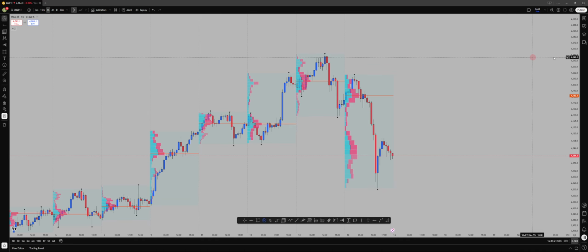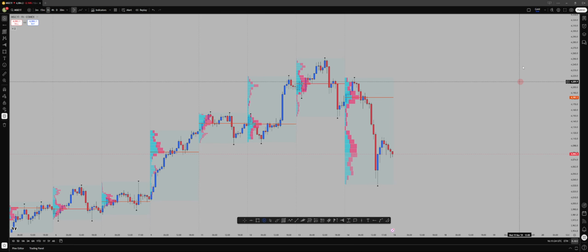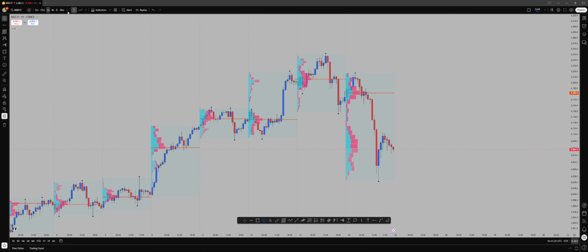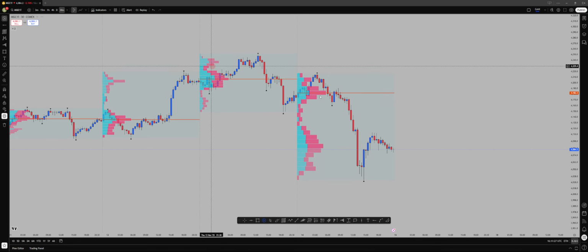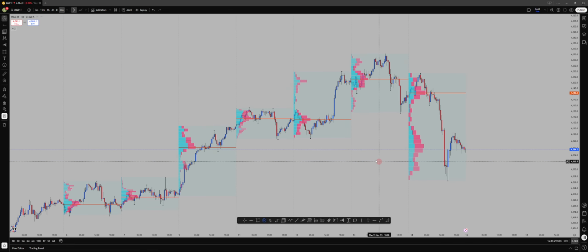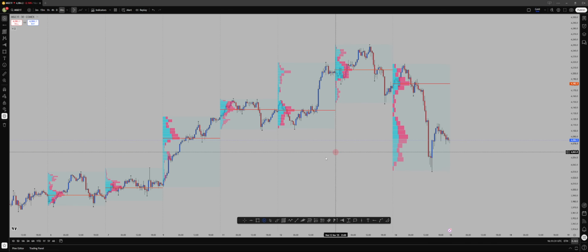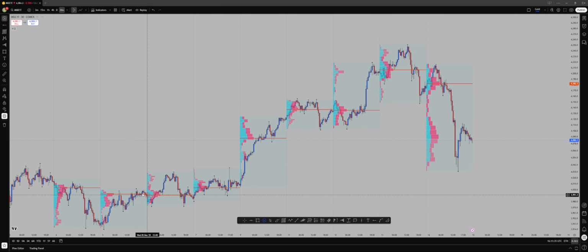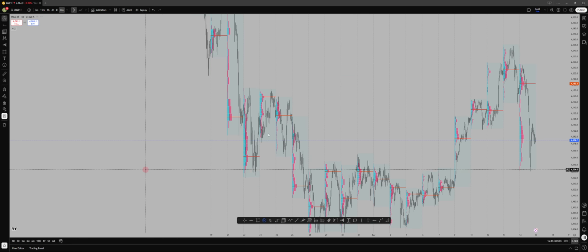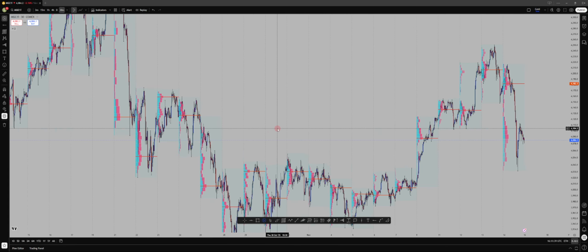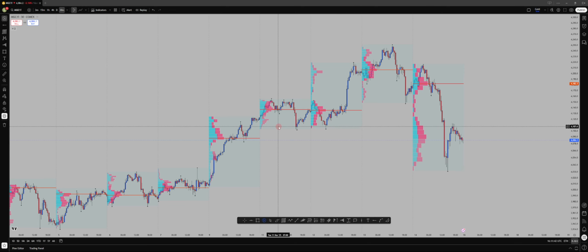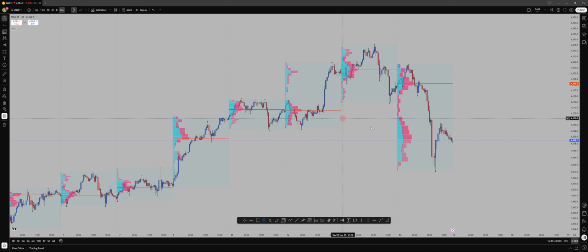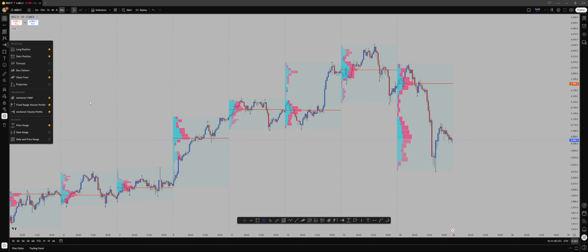With TradingView, these levels change a bit when you switch between time frames. Normally the 30 minutes gives slightly more accurate levels when it comes to the VP areas. When you zoom out, you see more days of the profile. I think if you don't have the paid version, you won't be able to use the session profile. The free version has just these two, the fixed range and the anchored range.